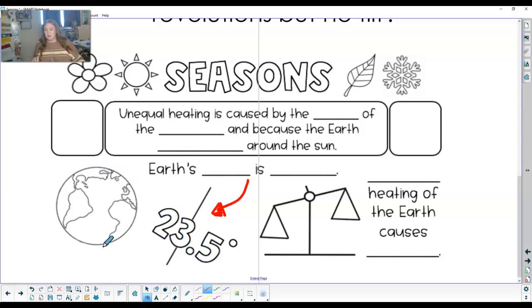So instead of it going straight up and down, we're going to draw this imaginary axis through here. So this is 23.5. Here I'm drawing my axis to match my Earth, 23.5 degrees. Earth's axis is tilted.